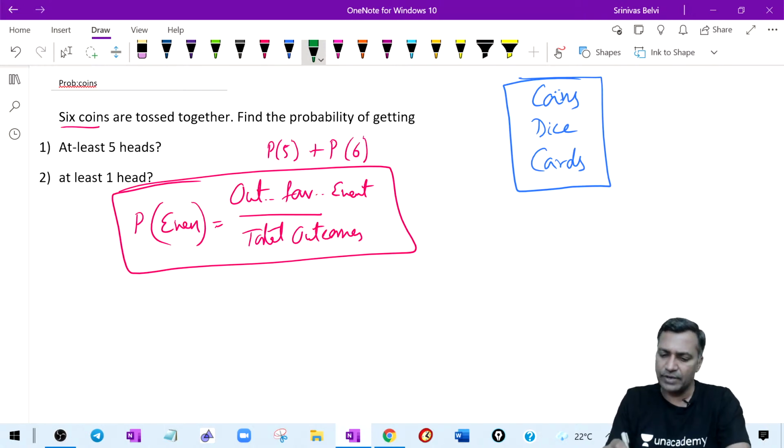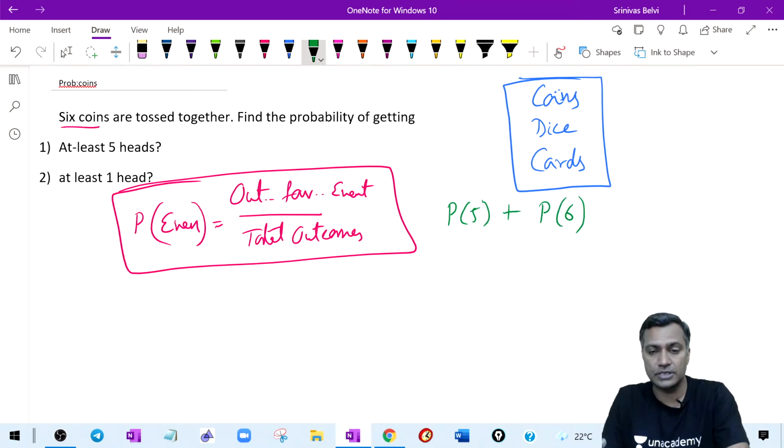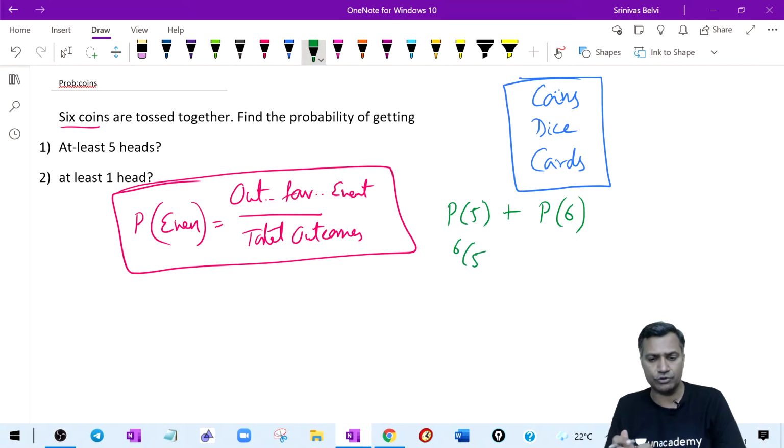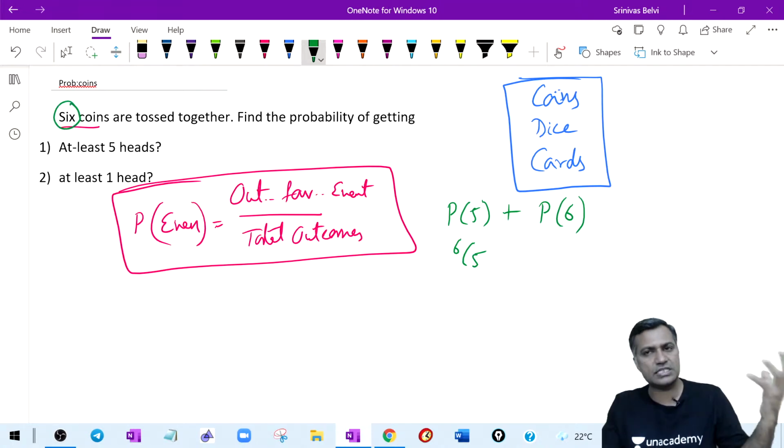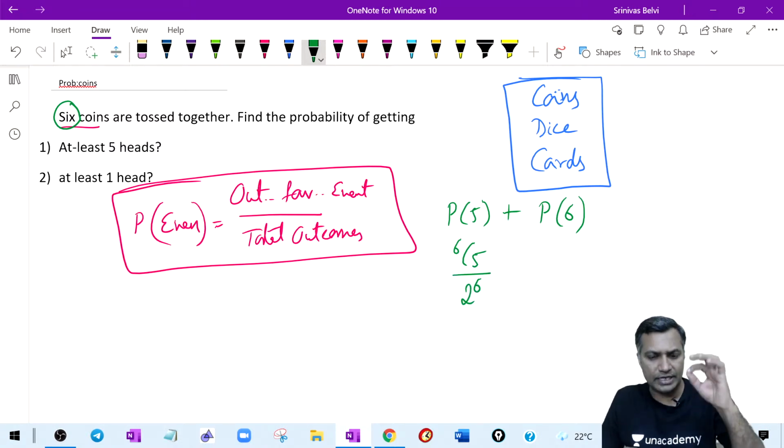So at least 5 heads, what does it mean? I'm fine getting 5 heads, or I'm fine getting 6 heads. Or means plus. What's the probability of getting 5 heads? 5 heads is 6C5. You may wonder, why 6C5? Because you have 6 coins, and any 5 coins giving heads are fine for me. Divided by what? 2 raised to power 6. Why 2 raised to power 6?